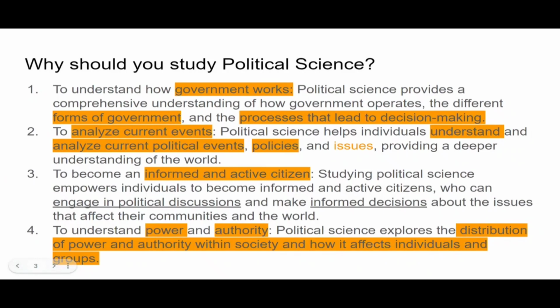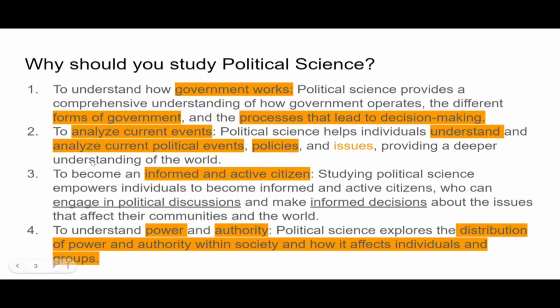First, we should really understand why we should study political science, right? Here I have mentioned four main reasons, but the fifth main reason, I would say, is CSS. You have to study political science in order to clear the CSS exam, or to understand what CSS is about, and many other things as well. It will help you in your essay writing as well. Okay, coming to the topic here. So why should you study political science?